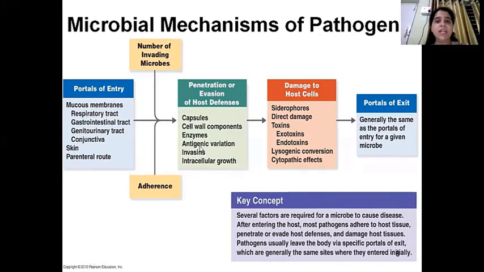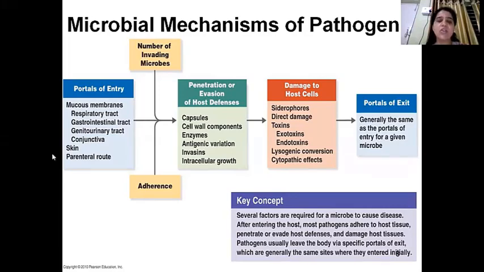Later on, after having entry into the body, they will have to penetrate. So how will they penetrate? They will have to either break the cell wall of the host cell, or have some enzyme so that they can dissolve the cell wall and enter inside the cell, or they may release toxins through which they will cause disease to the particular patient.